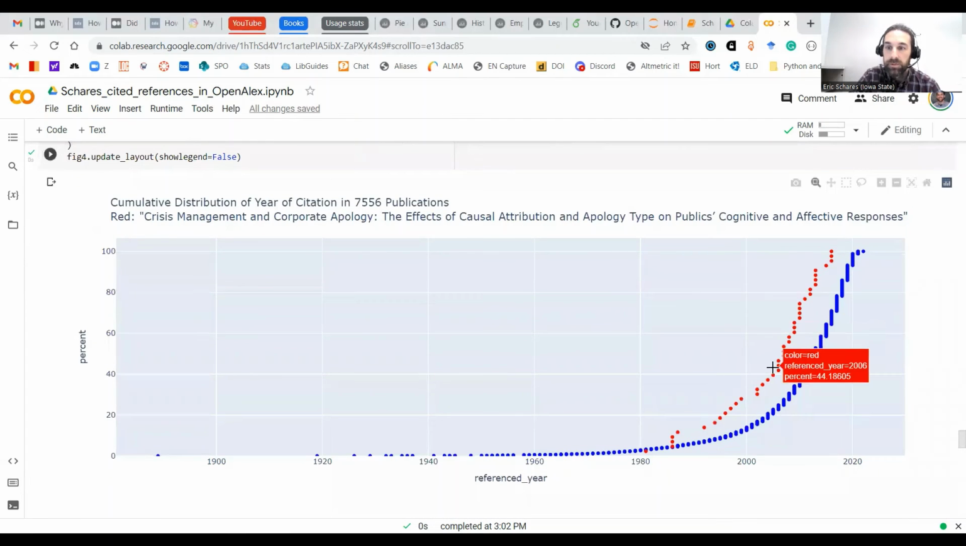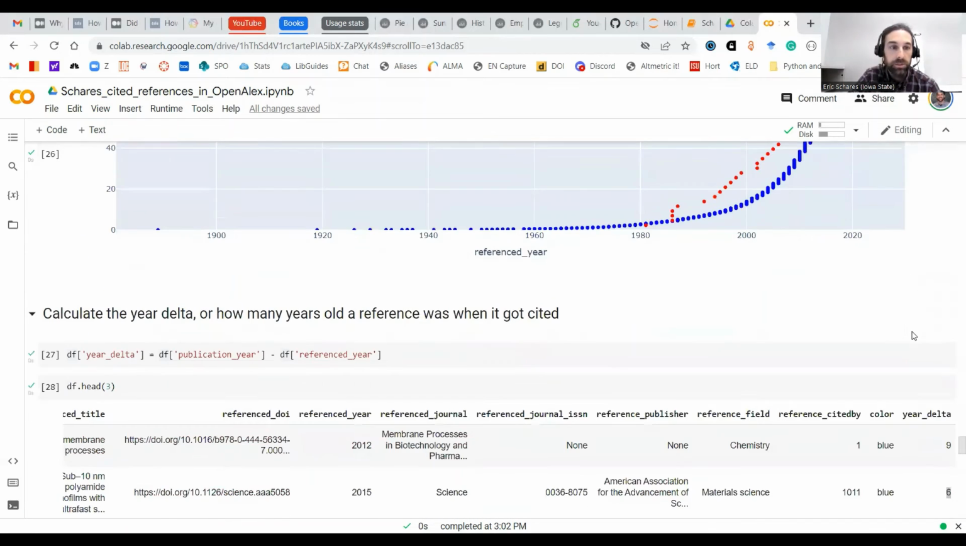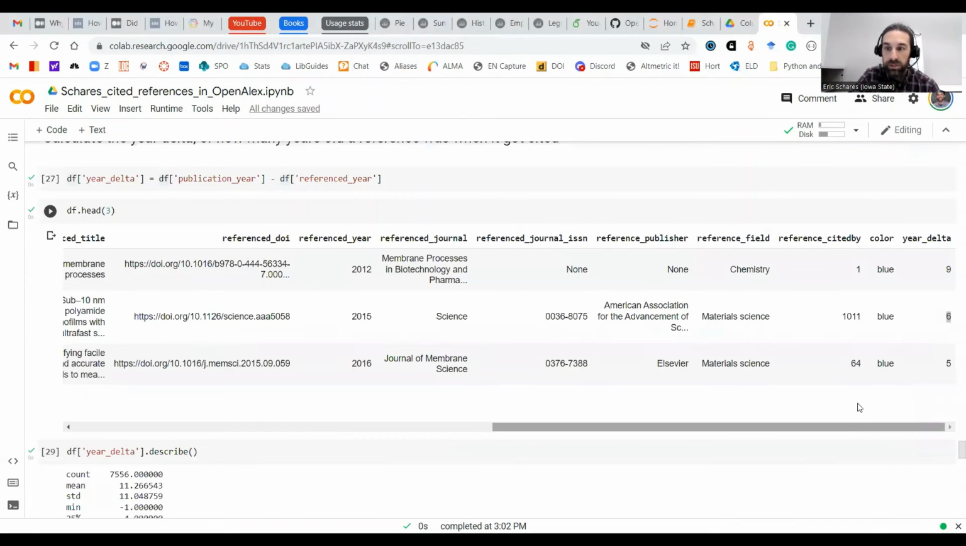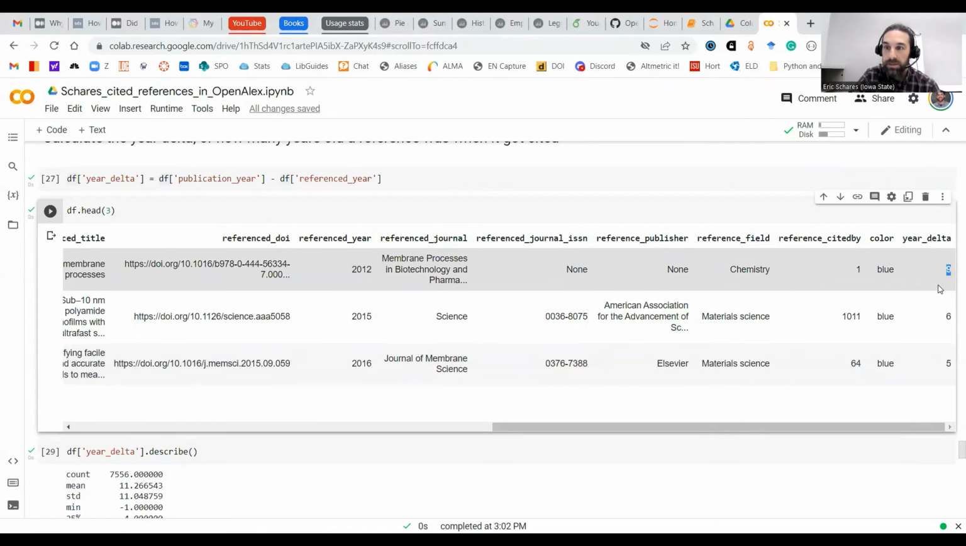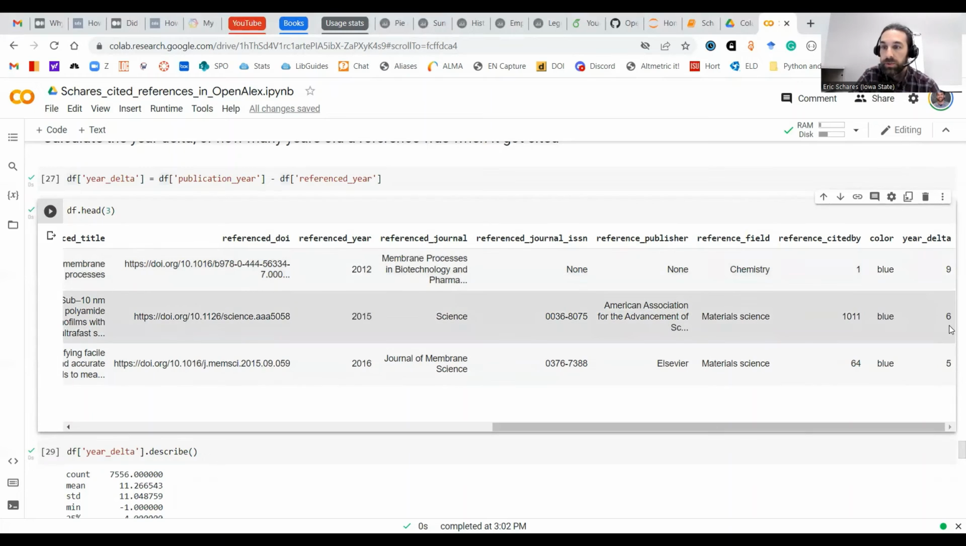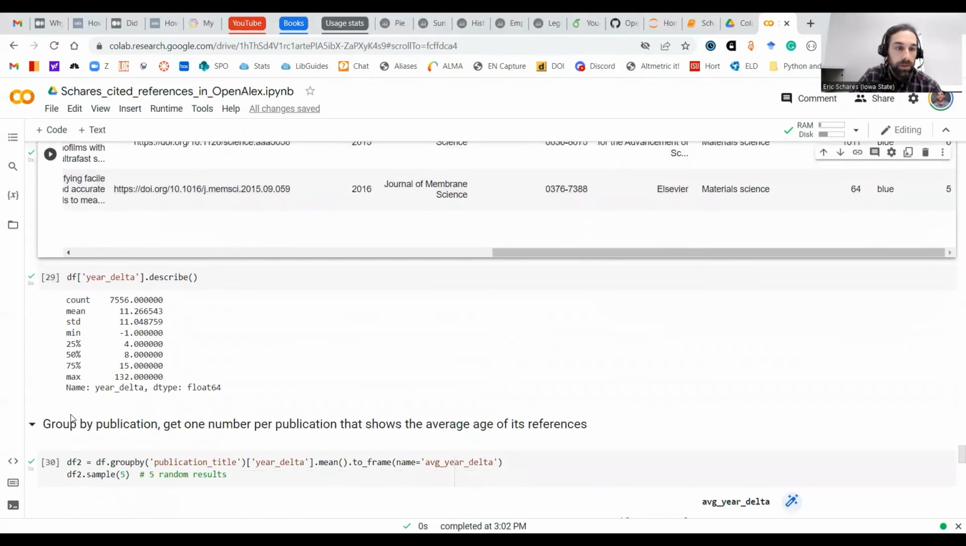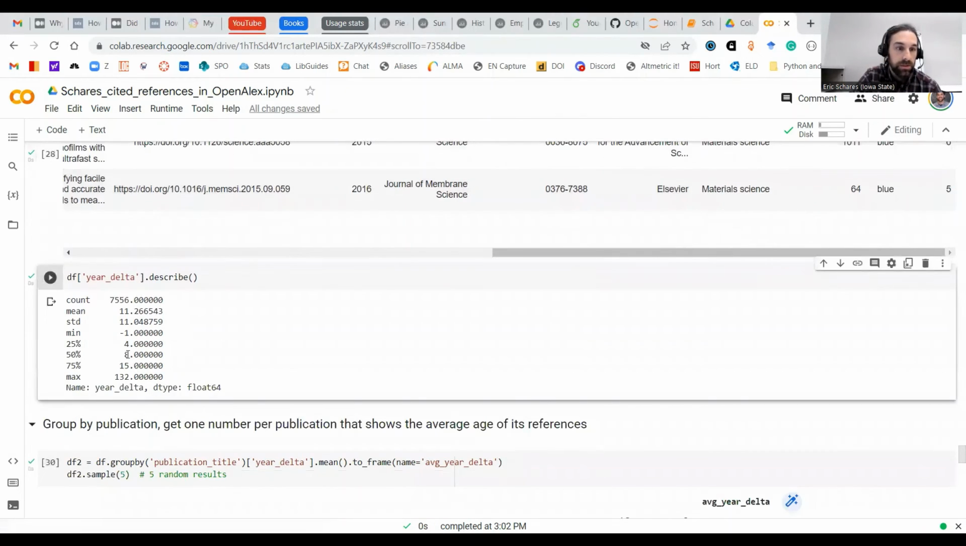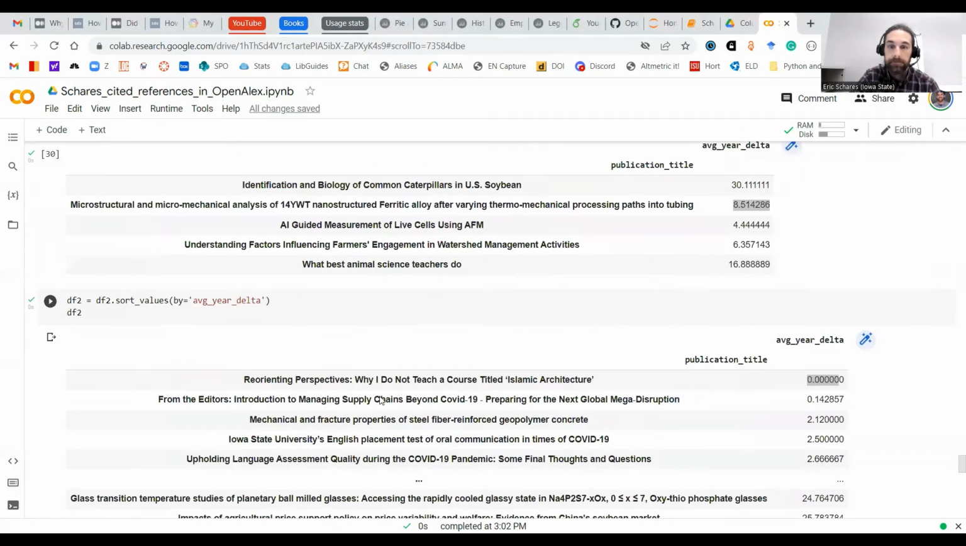You can also look at the cumulative distribution. The red is that one paper. You can see it cites much older on average than the rest of the population. And we can also look at each individual paper. What's the year delta? That's 2021 minus the year that was published. So this was 9 years old, this was 6 years old, and so on. We can see the median is about 8 years, and the average is about 11 years. That's because we had one paper that was 132 years old when it got cited.